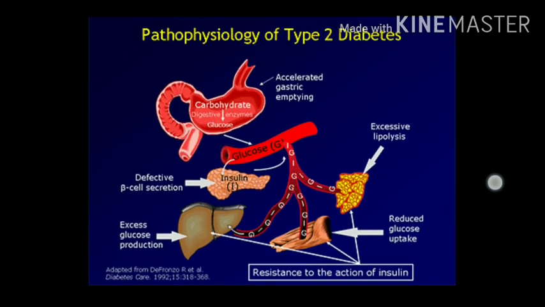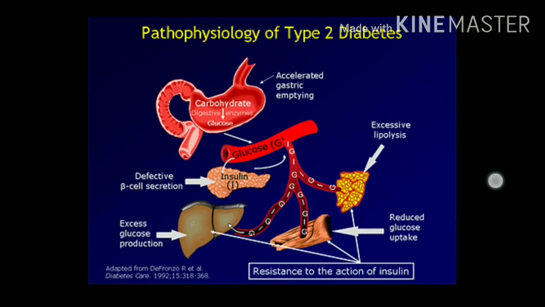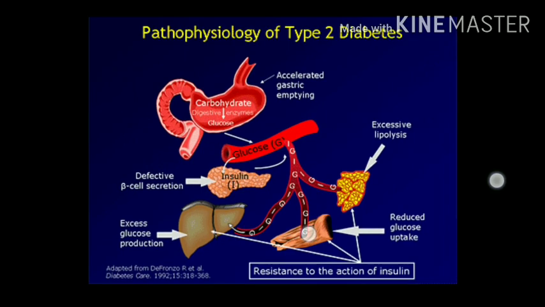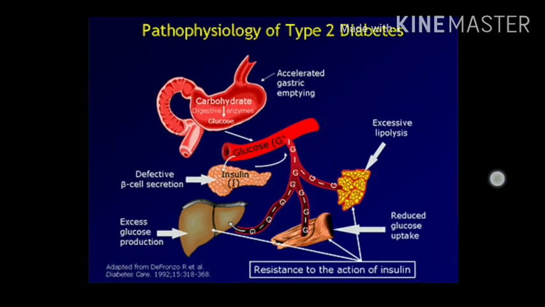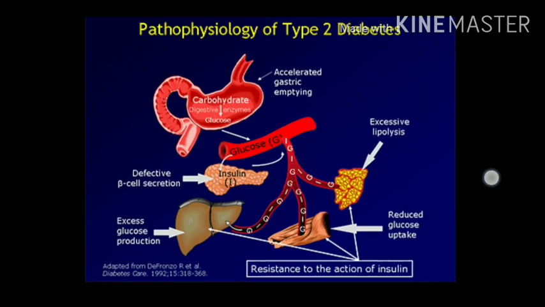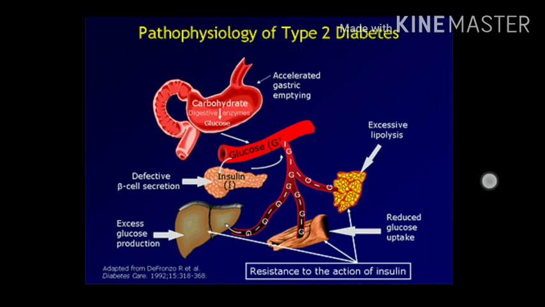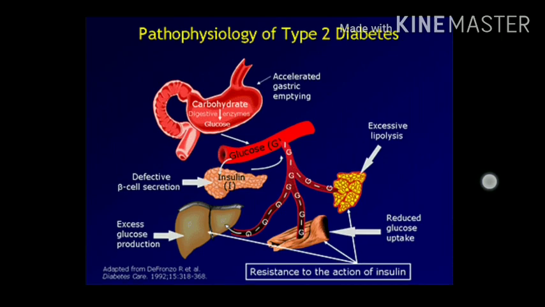insulin helps to control the blood glucose levels by signaling. We can see the liver, this is the muscle and fat cells, and this is the pancreas where the insulin is secreted. So this insulin helps to control the blood glucose levels by signaling the liver, muscle and fat cells to take in the glucose from the blood. This is the blood vessels. These organs will take the glucose from the blood. So the glucose present in the liver, muscles and fat is totally controlled by this insulin.